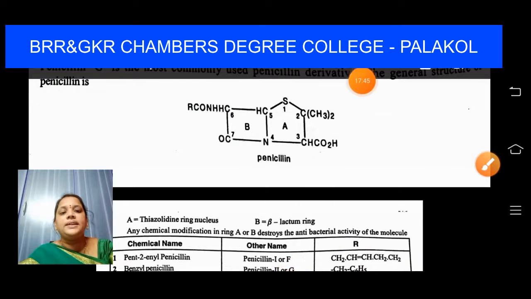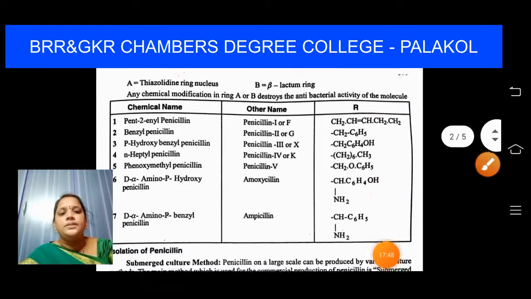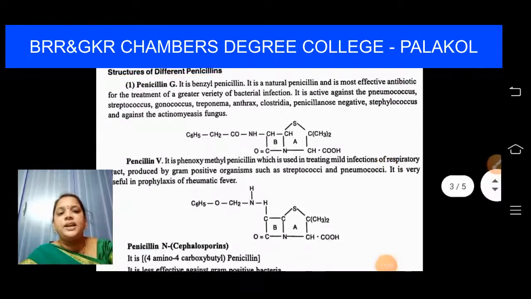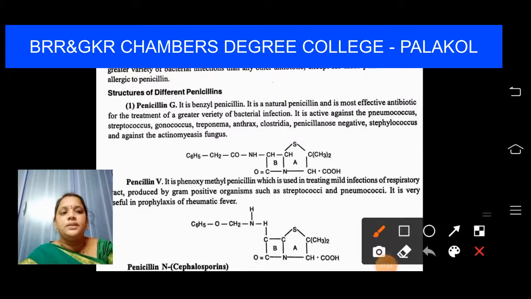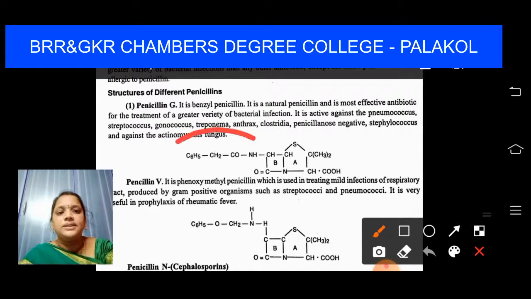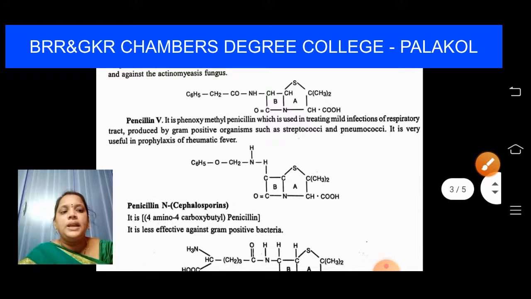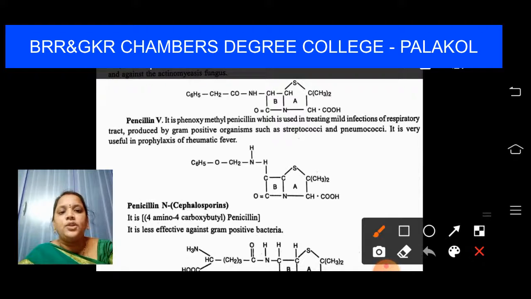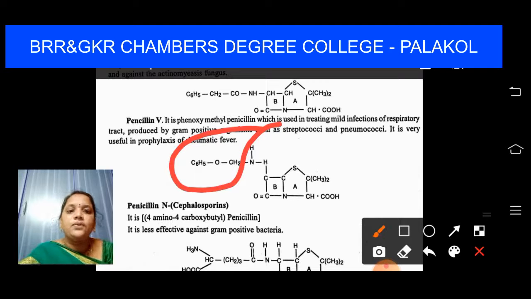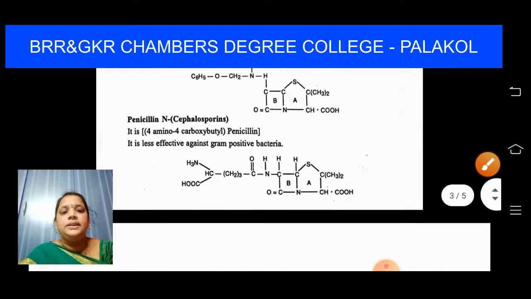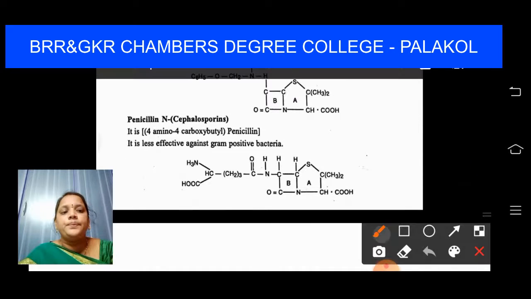Now let us write the structures of a few penicillins by substituting the R group. See, if you observe, this was the R group, right? In the R place, I have substituted C6H5CH2, which is nothing but penicillin G. And in the R group here, I have substituted C6H5OCH2, which is called penicillin V. And in this R group, I have substituted this part.